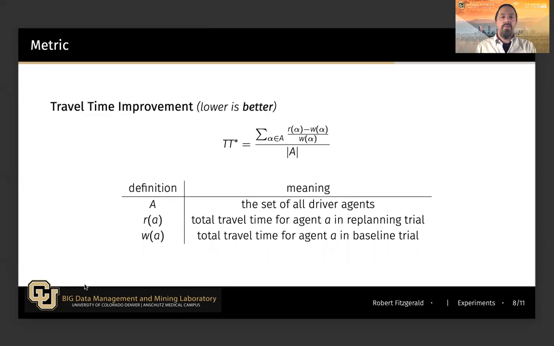Our metric is the travel time improvement, which is, for each agent, the proportional difference between their travel time with and without replanning. And we take the average of those, and lower is better when you're looking at this metric.